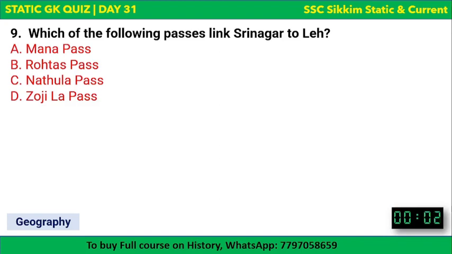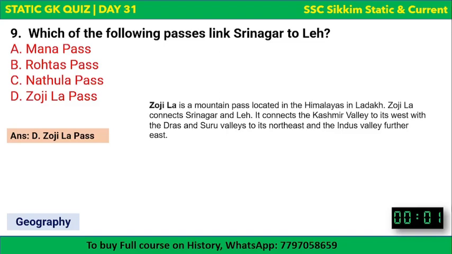The pass that links Srinagar to Leh. It's Zoji La Pass. Okay, it's a mountain pass located in the Himalayas in Ladakh. Zoji La connects Srinagar and Leh. Okay, you know, Leh is the capital of Ladakh. You all know it connects the Kashmir Valley to its west with the Dras and Suru valleys to the northeast and the Indus Valley further east. Okay, so this is it. Zoji La Pass connects Srinagar with Leh.